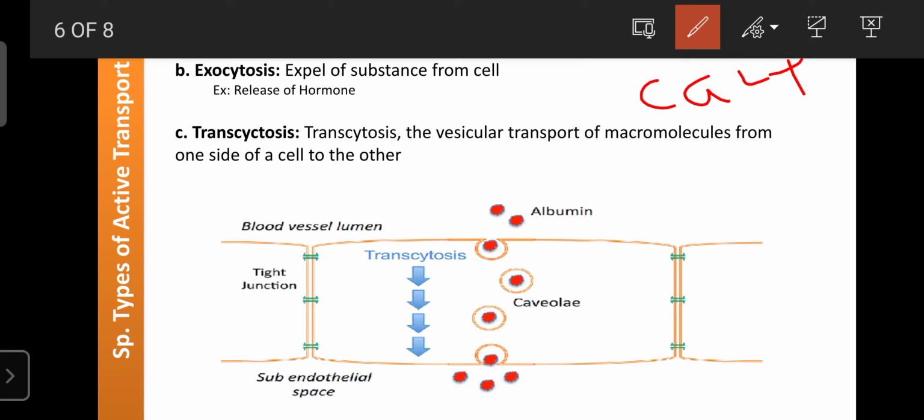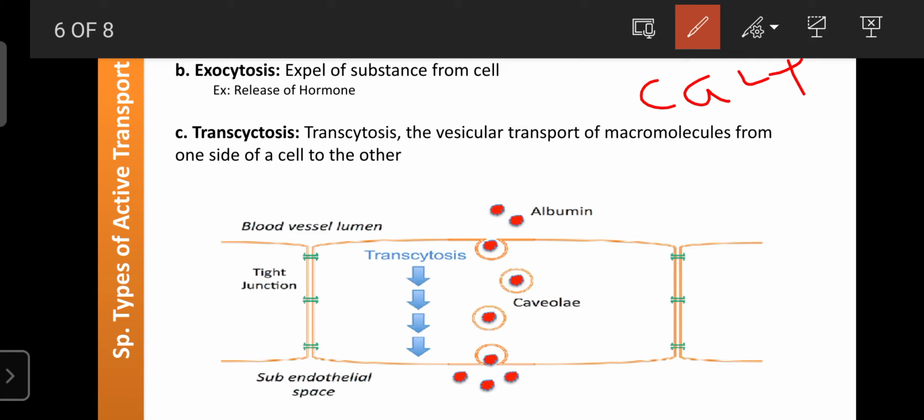That process is known as exocytosis, and exocytosis is helpful for the release of hormones from the cell into our blood. Those hormones enter into different parts of the body or different organs, then they regulate various functions. That's why exocytosis is helpful for the release of macromolecules, hormones, enzymes and substances into the circulation, and for regulation of growth or biochemical reactions.